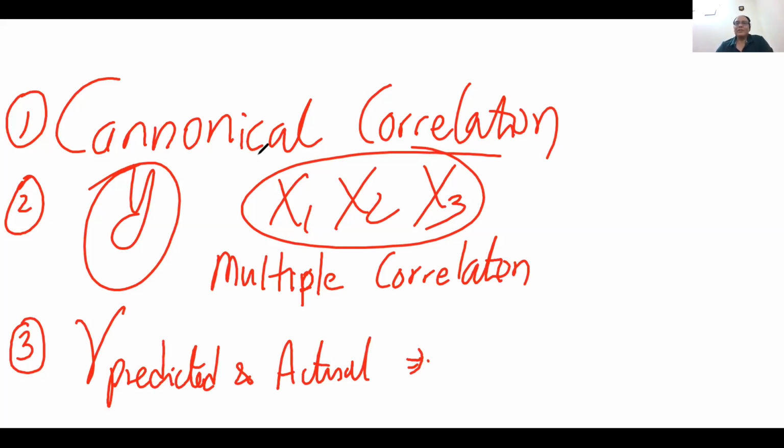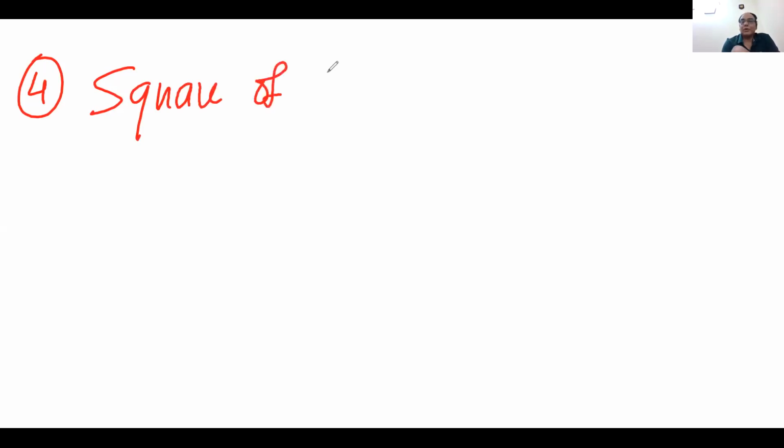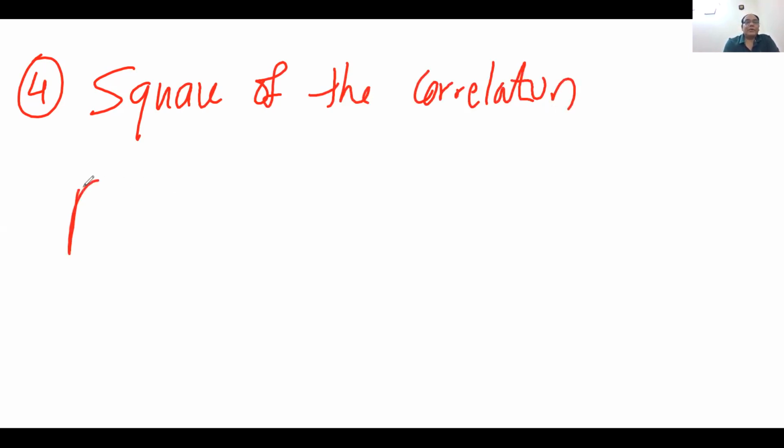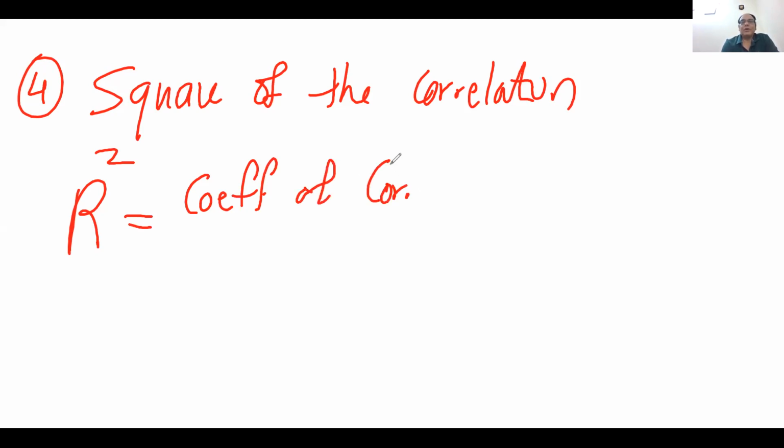Then the fourth concept that we have in the research is the square of the correlation. Square of the correlation. So square of the correlation is called R square, and this is known as coefficient of, not correlation, it is coefficient of determination.